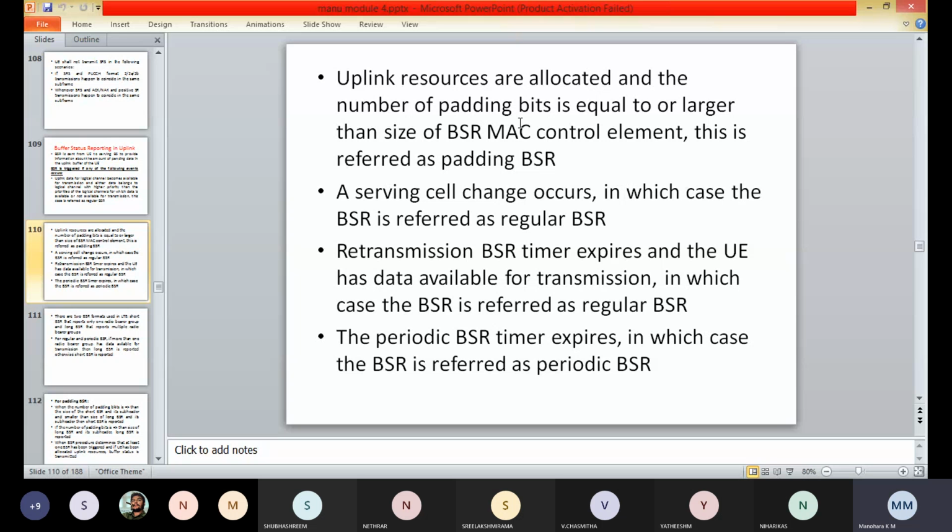So the timer expires and the user equipment has the data available for the transmission. In this case the BSR is referred to as the regular BSR. So at last the periodic BSR timer expires. In which case the BSR is referred to as the periodic BSR.